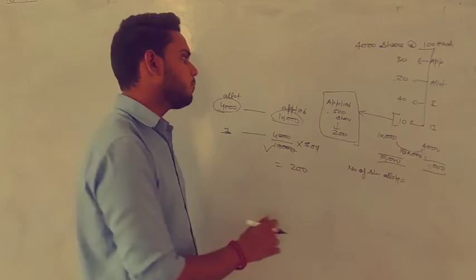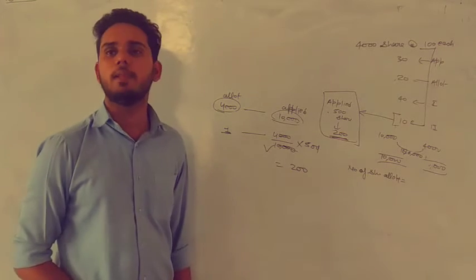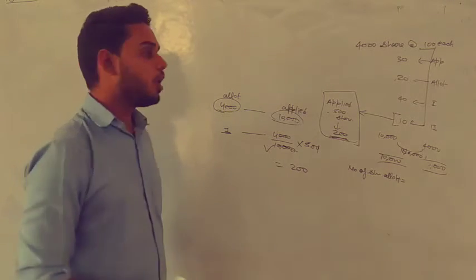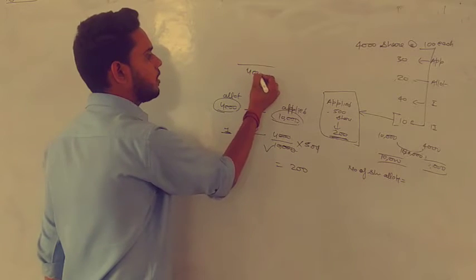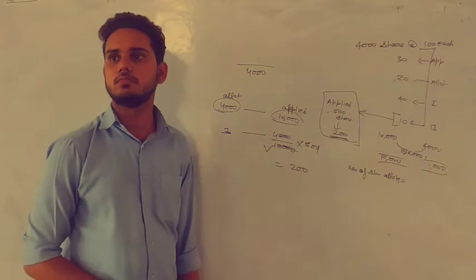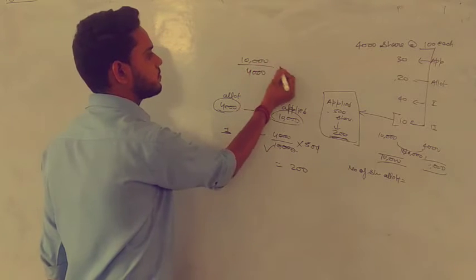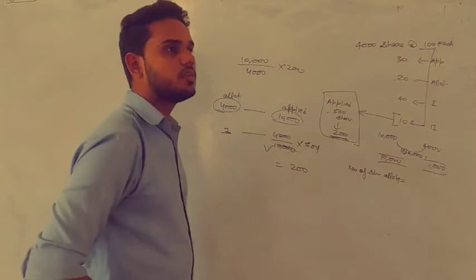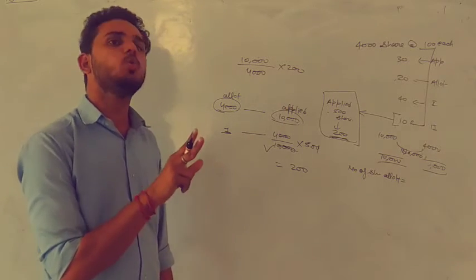Let's suppose in the same question, this 200 allotted is given, and we want to know applied. Right? So what is given, sir? Allotted is given, that means divided by allotted. Okay, so applied will be, getting my point? You can remember it two ways.